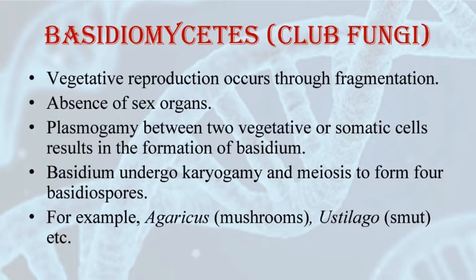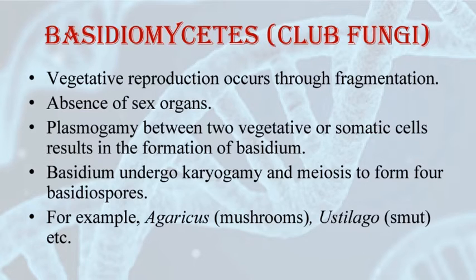Their mycelium is branched and septate. Their asexual spores are generally not found, but instead of asexual reproduction, they can carry out vegetative reproduction by means of fragmentation. Their sex organs are absent, but still they show plasmogamy. And this plasmogamy is brought about by fusion of two vegetative or somatic cells which are of different strains or different genotypes. And after the plasmogamy, they form a structure which is dikaryotic.